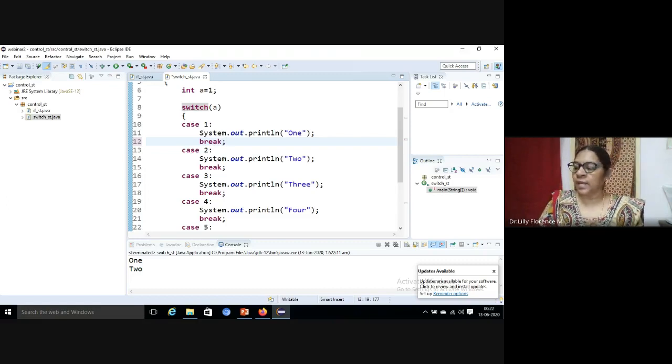The next one is the looping statement in Java. There are three types of looping statements. We have the for loop, while loop, and do while loop.